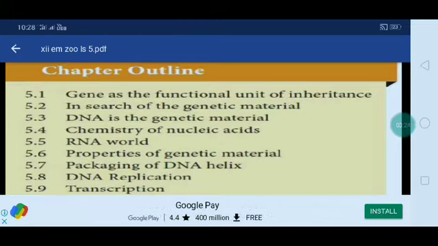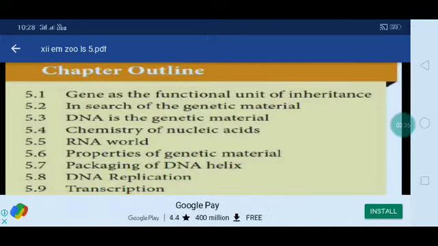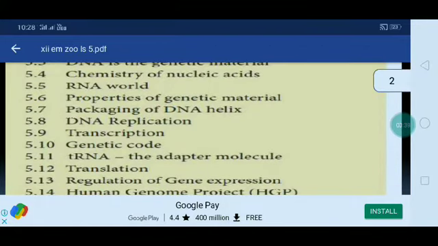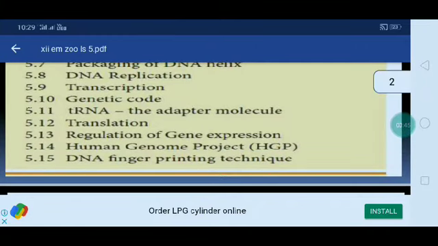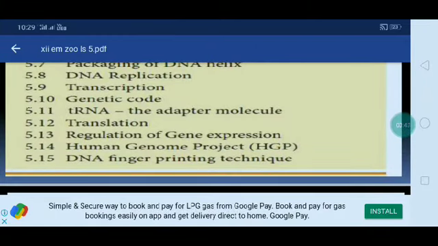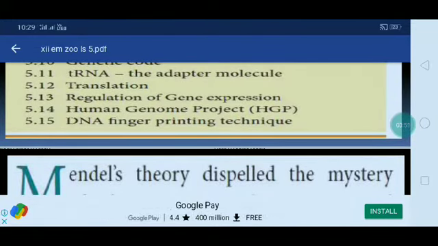Gene as the functional unit of inheritance, in search of the genetic material, DNA as a genetic material, chemistry of nucleic acids, RNA world, properties of genetic material, packaging of DNA helix, DNA replication, transcription, genetic code, tRNA, the adapter molecule, translation, regulation of gene expression, human genome project, DNA fingerprinting techniques. So these are the concepts you have to concentrate on in this topic.